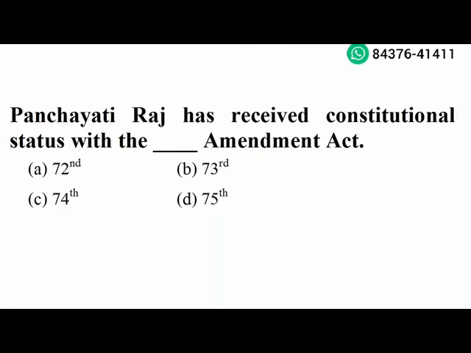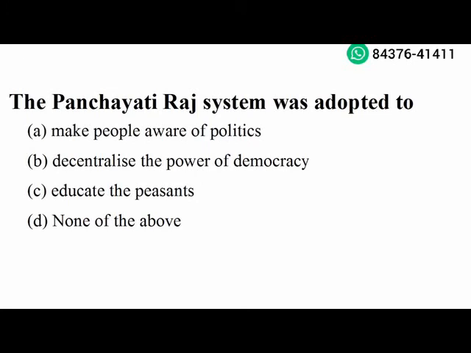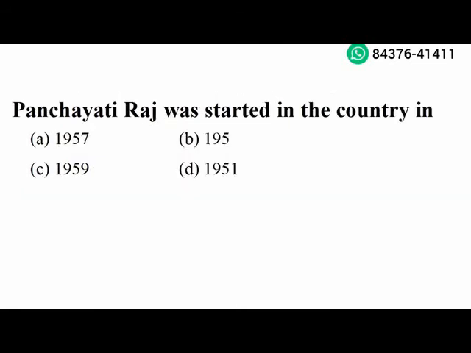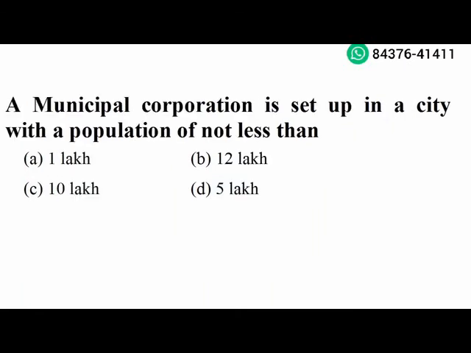Next question. Panchayati Raj has received constitutional status with the 73rd Amendment Act. Option B is the right answer. Next question. The Panchayati Raj system was adopted to decentralize the power of democracy. Option B is the right answer. Next question. Panchayati Raj was started in the country in 1959. Option C is the right answer. Next question. A municipal corporation is set up in a city with a population of not less than 10 lakh. Option C is the right answer.